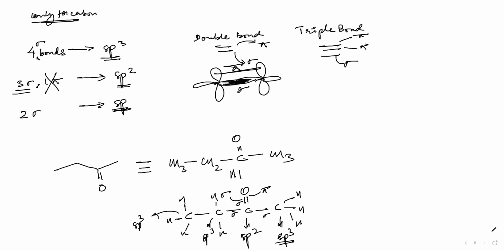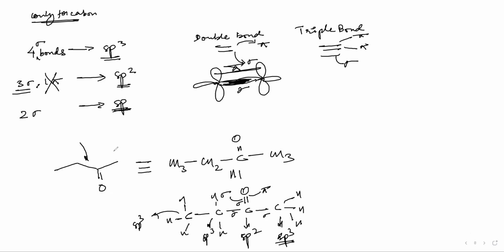Now the next thing that I'm going to teach you is resonance. Okay, Amalia, did you understand the points now? Both the bond line structure, how to convert to this structure, how to see that? Yes, sir. Okay, and remember 4 sigma bonds means sp3, and always you count the bonds, first sigma, then the others are pi. There will be 1 sigma if there are 2 atoms and they are bonded. Now moving to resonance.